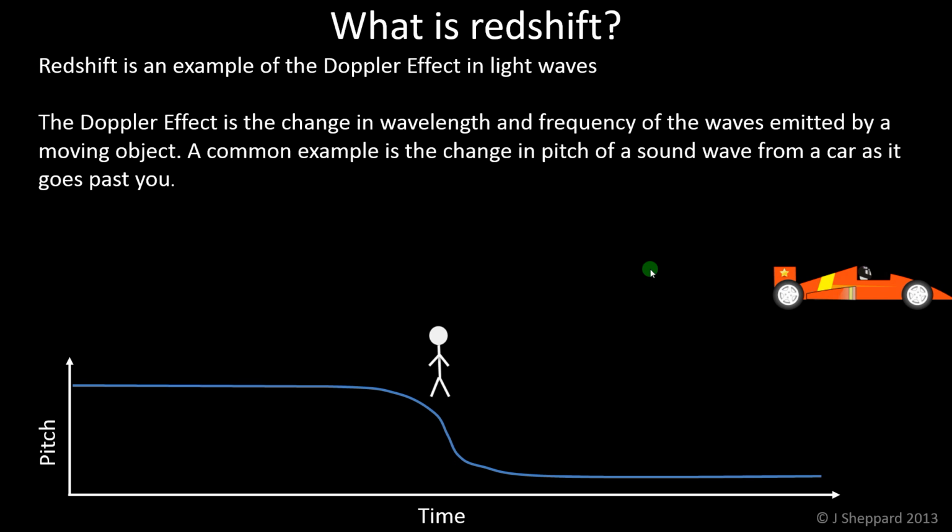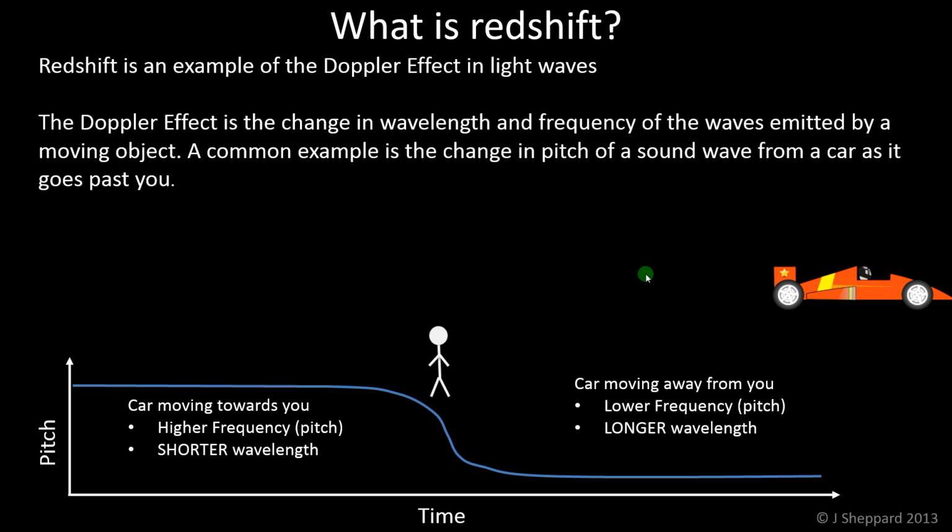But the Doppler effect equally well applies to light, and for the purposes of studying the universe, that's the one we're interested in, because the only information we can get from distant sources like stars in other galaxies is from the light that they emit. So, the car moving towards you has a higher frequency or pitch, and that means a shorter wavelength, and the car moving away from you, the sound has a lower frequency or pitch, and therefore a longer wavelength. And this effect applies to all waves.